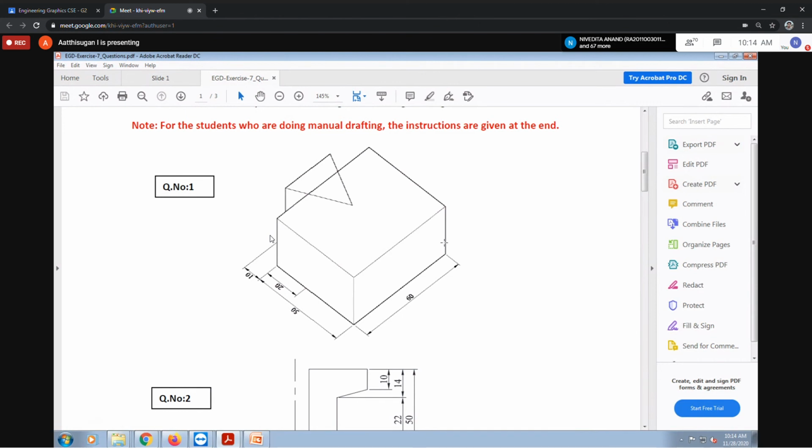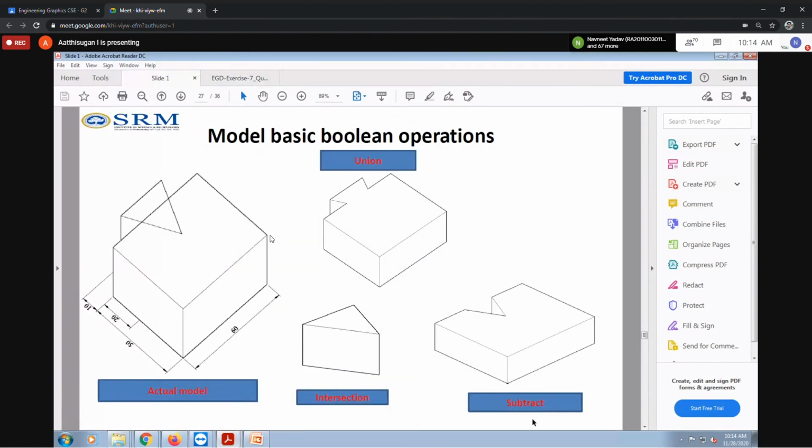Then using which command? Union. Yeah, very good. With the union command you can join them. That's it. I'll show the answer also. So see, there, maybe an object like this will be there.